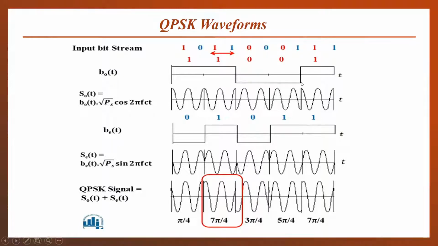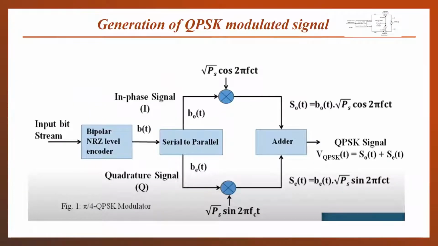So 0 is spread for the entire bit duration, and again 1 is spread. This is the odd number bit stream collected, termed as B odd of t, and similarly even bits will be separated, termed as B even of t. Even bits will be spread for the 2-bit durations, and these collected bits will be used to modulate our different carrier signals as shown here.